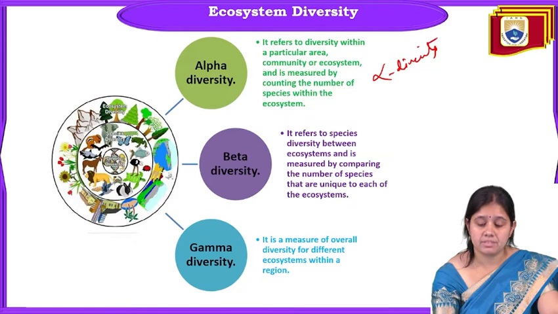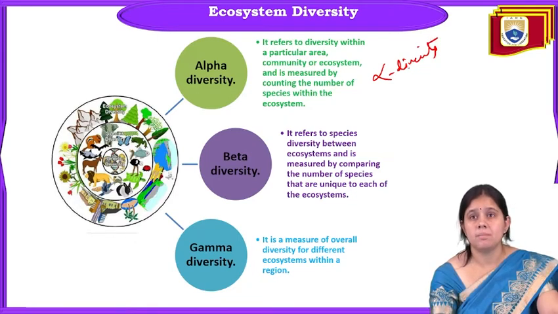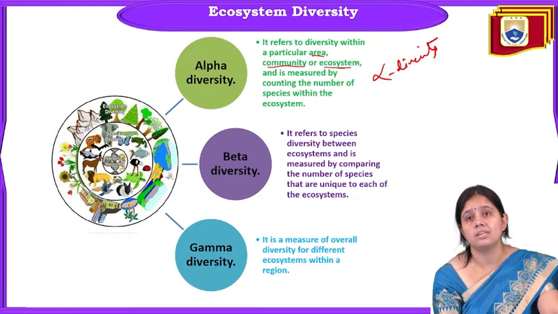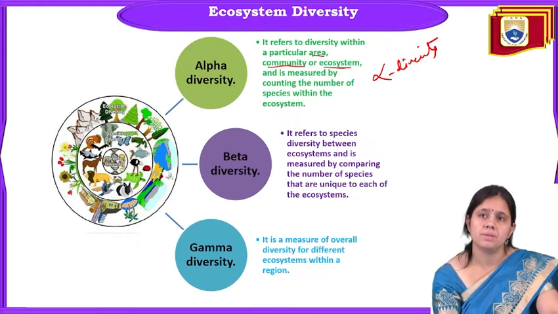Alpha diversity means diversity within a particular area, community or ecosystem, and it is measured by counting the number of species within the ecosystem.